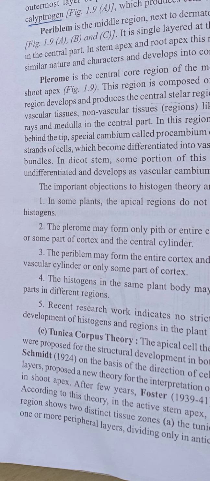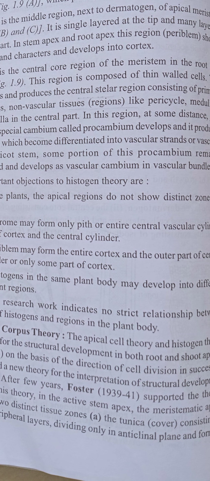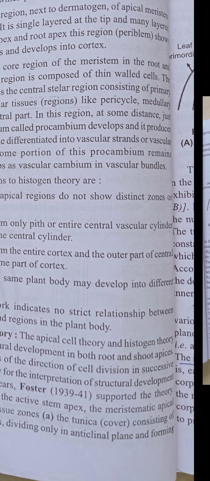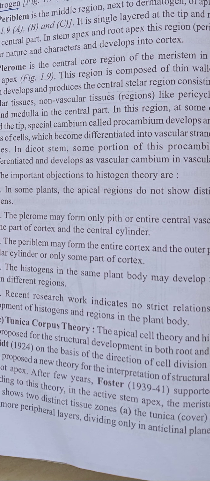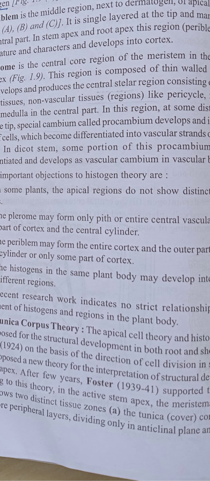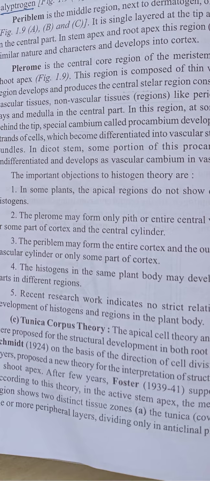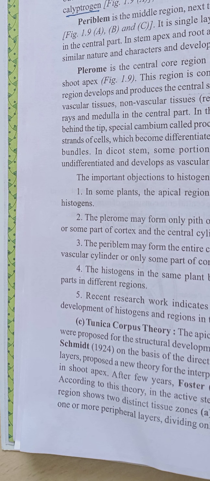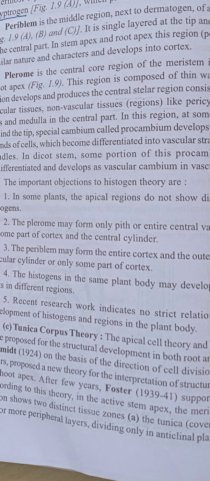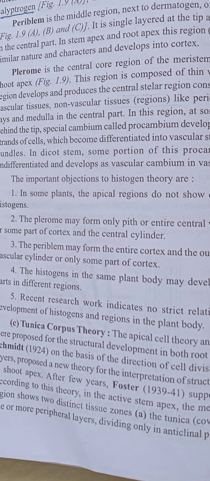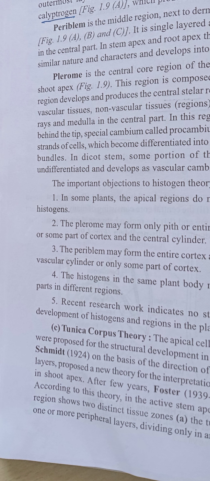Schmidt in 1924, on the basis of the direction of cell division in successive layers, proposed a new theory for the interpretation of the structural development of a shoot apex. After a few years, Foster in 1939 and 41 supported this theory.